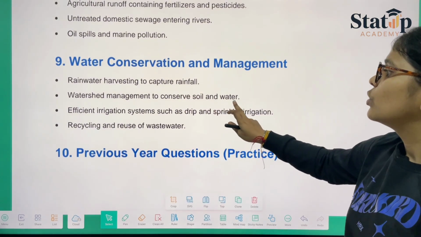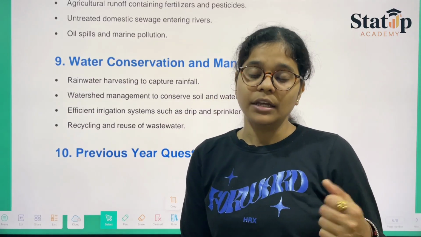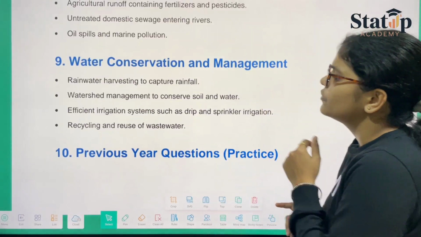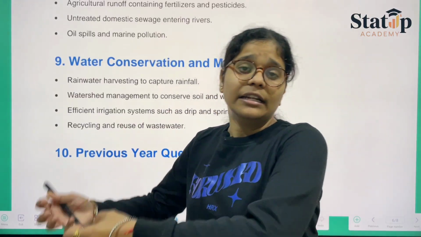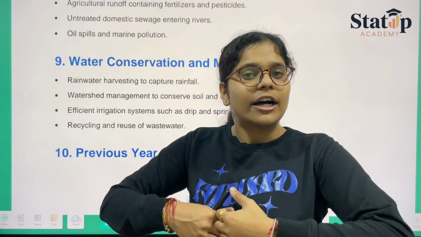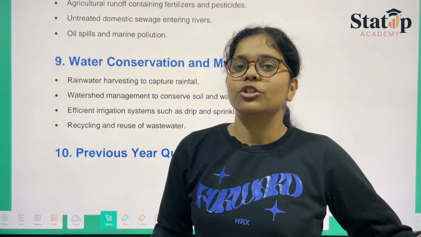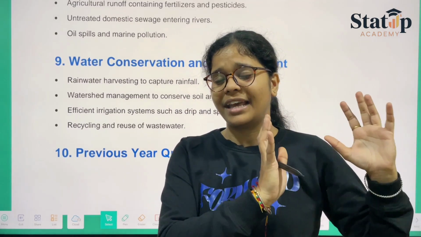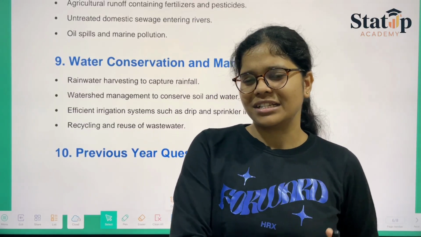Then watershed management to conserve soil and water. What will happen if a large amount of water comes? Then we also need to take care that floods are not there. Next, efficient irrigation systems such as drip and sprinkler. Using a tube well drains a large amount of water from the ground level, therefore depleting the groundwater table. It spreads a large amount of water only at a specified area, which leads to clogging and the generation of various other organisms that can lead to infections, such as malaria, or certain other diseases could also spread.